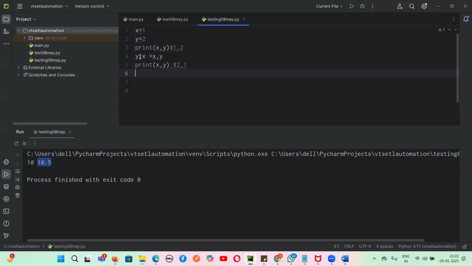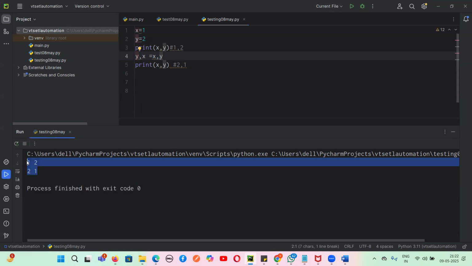Now, instead of x, I'm writing y, and instead of y, I'm writing x, and I'm passing the values. This is x comma y. This x value I'm giving into y, and this y value I'm giving into x, and now I am printing this x comma y, and the values are swapped. Yes or no, guys? Any doubt here? Not understood. Can you repeat, please?